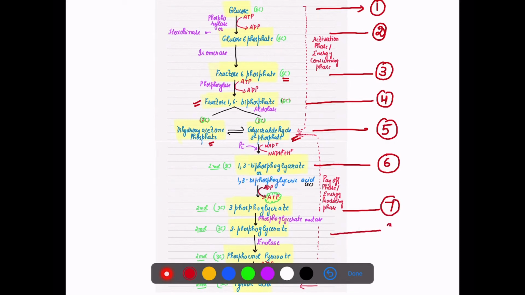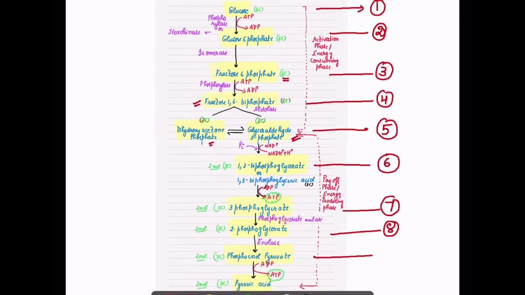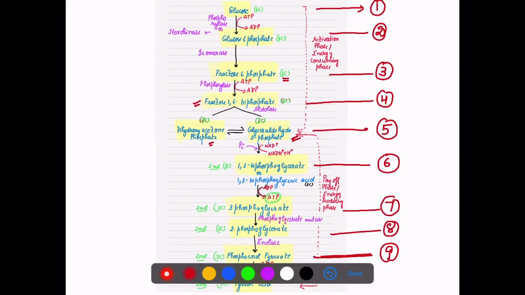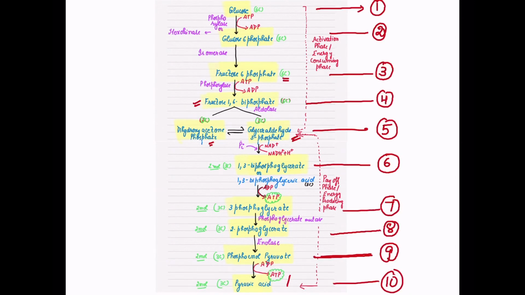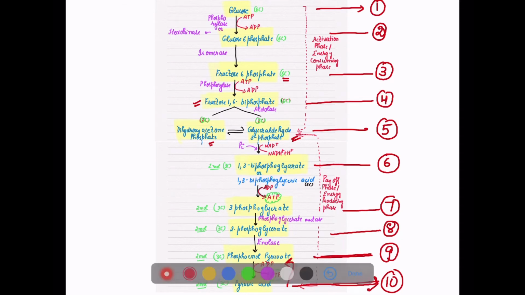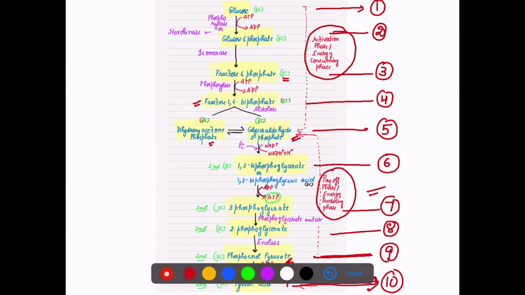Then the phosphate position is changed and it changes into 2 phosphoglycerate. Then 2 phosphoglycerate, in the presence of the enzyme enolase, changes into phosphoenol pyruvate, and in the last step pyruvic acid is formed with the removal of a phosphate group, right? So this is our complete 10-step process of glycolysis, which is explained with the help of 2 phases: the activation phase or energy consuming phase, and the second is the payoff phase, in which energy is released.